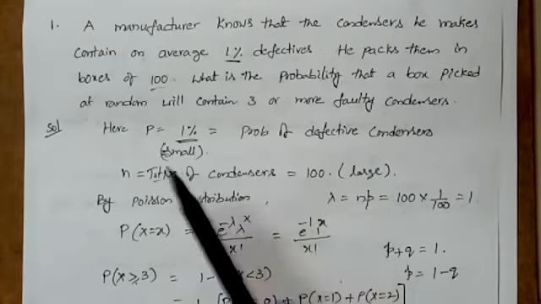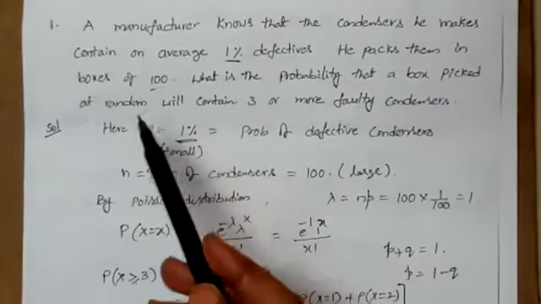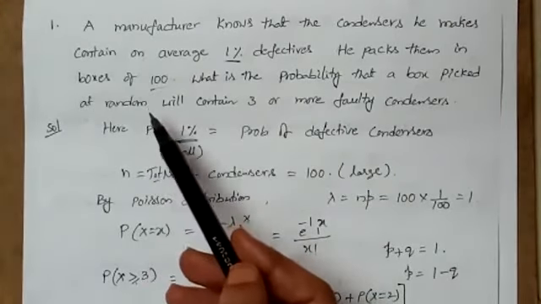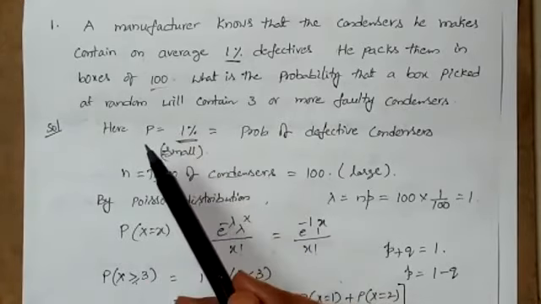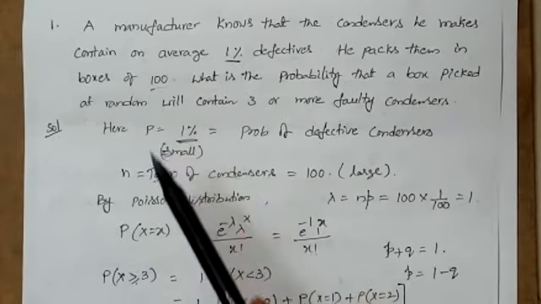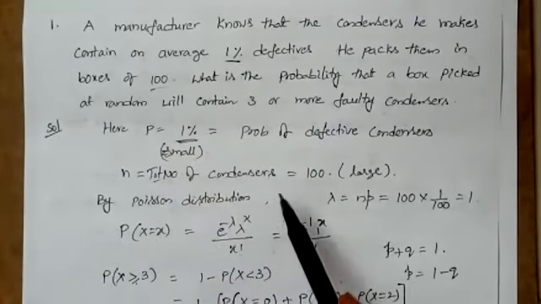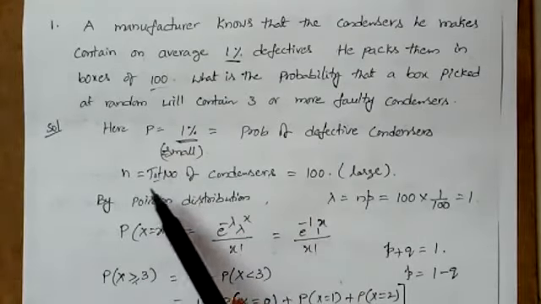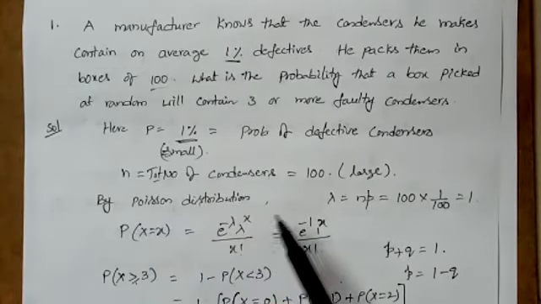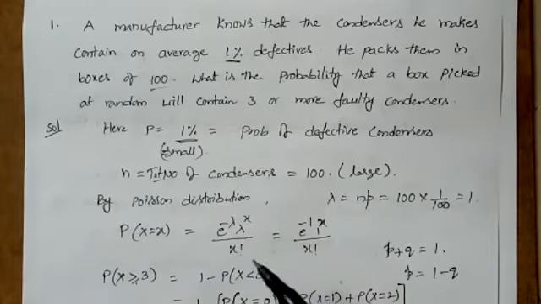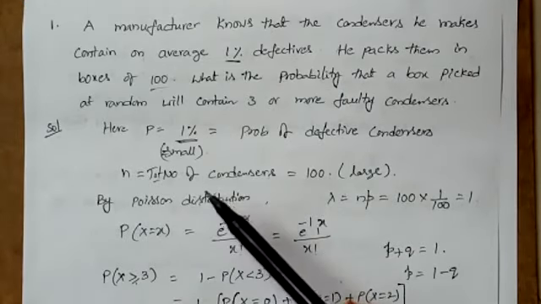So here in that pack 100 condensers are given, so that is the n value. So we are considering that n value as the large number, that is n is the total number of condensers in that box pack.